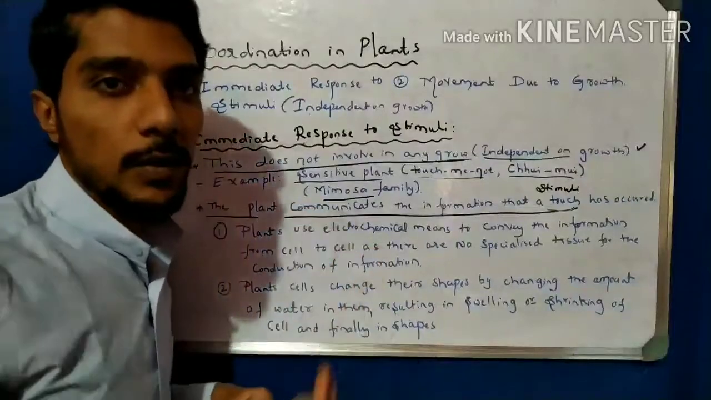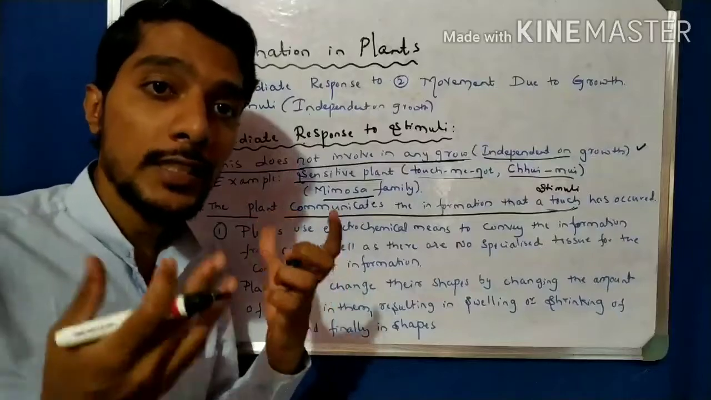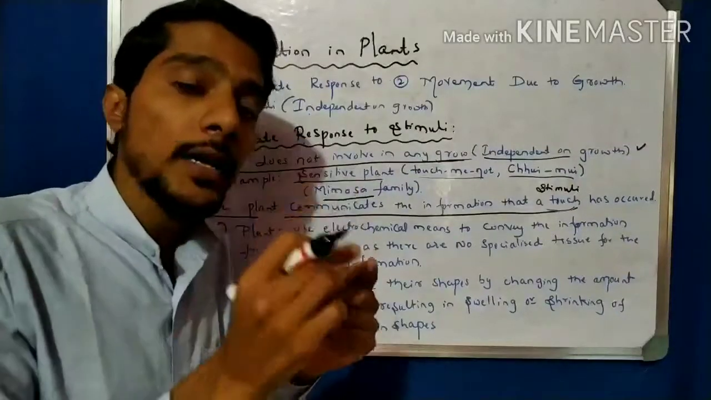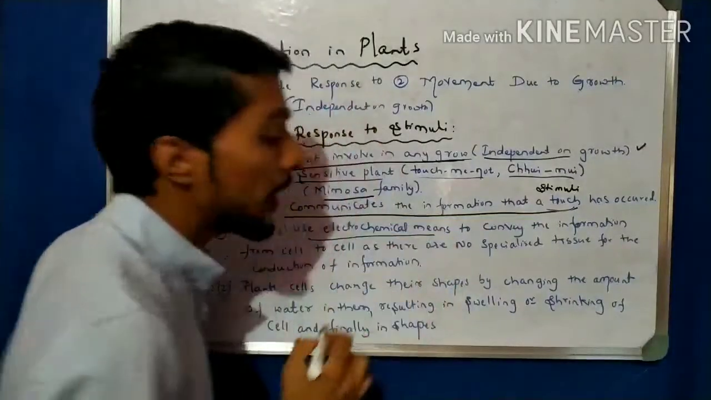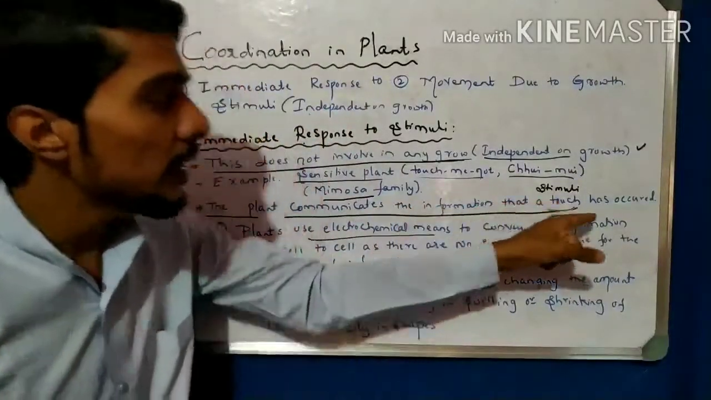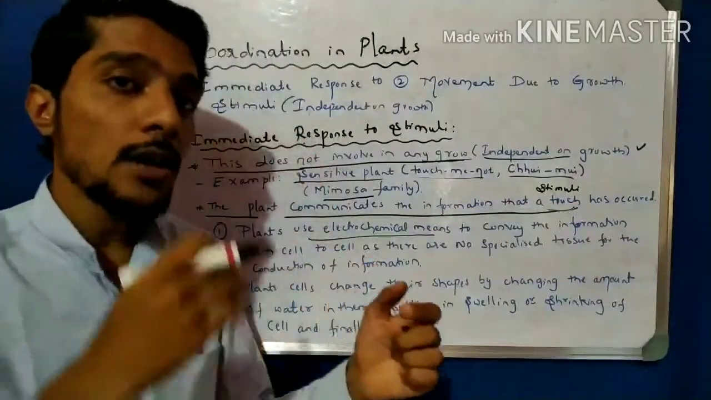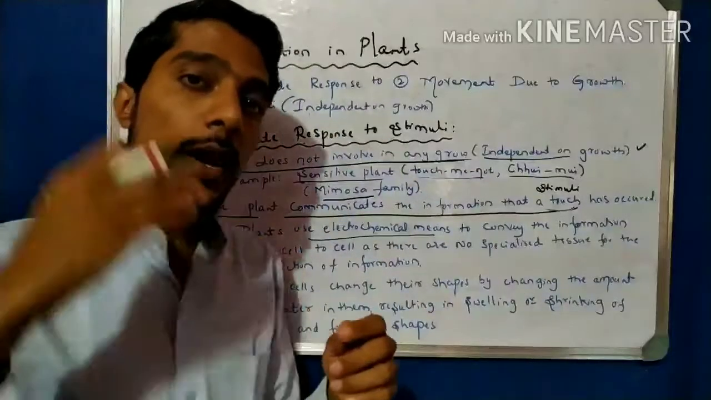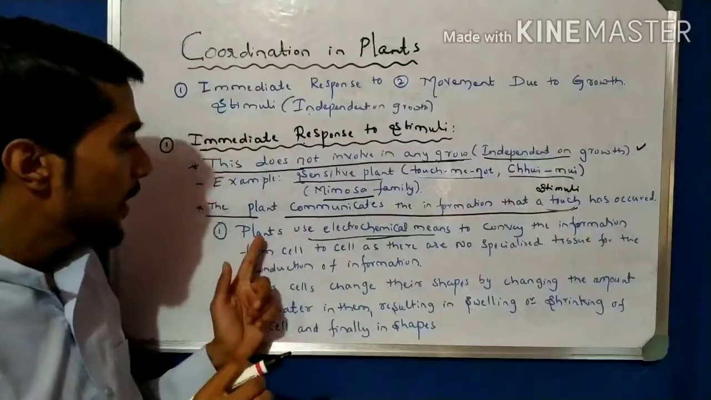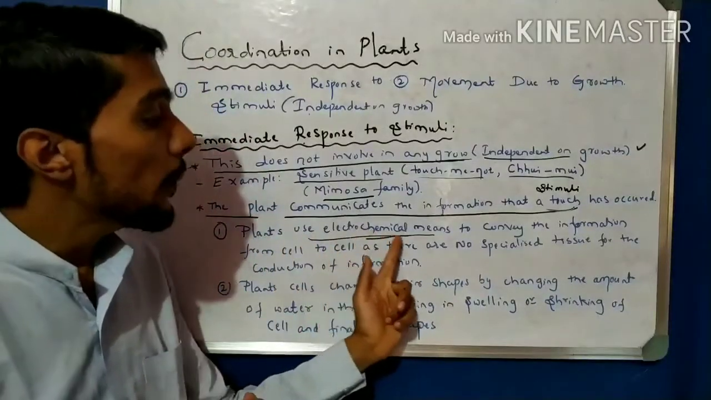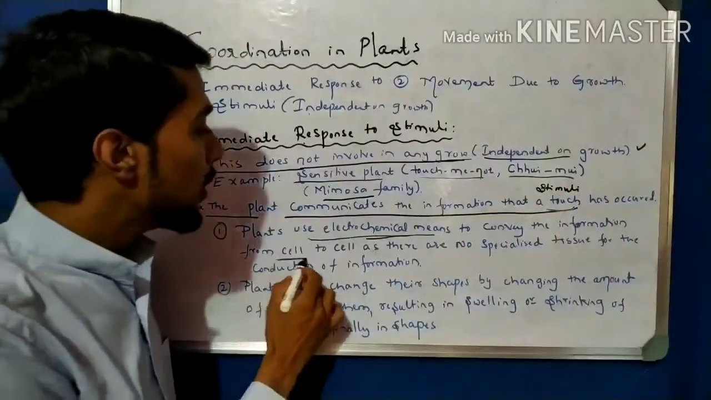And how is it possible? There is no nervous system, there are no receptors. Then how can the plant recognize our touch? The answer is, with the help of chemical means. Whenever you touch the plant, that touch stimulus, that information, is passed into the plant in the form of chemical means. So the plants use electrochemical means to convey the touch information from cell to cell.